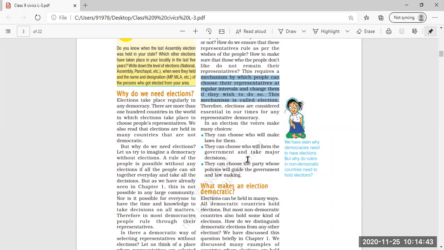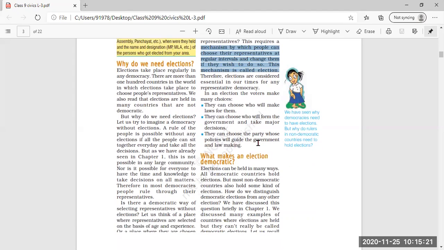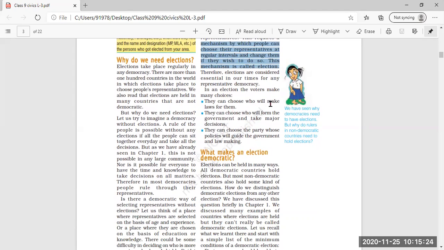So these are the choices made by the voter, who can choose the representative who will make the laws for them, the representative who will form the government and take the important decisions for the country, and also the representative or party whose policies will guide the government and lawmaking. These are the choices the voter can have in choosing a particular representative or a particular party.